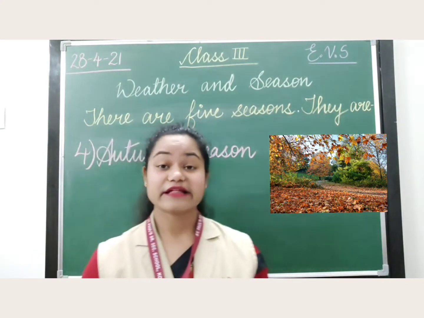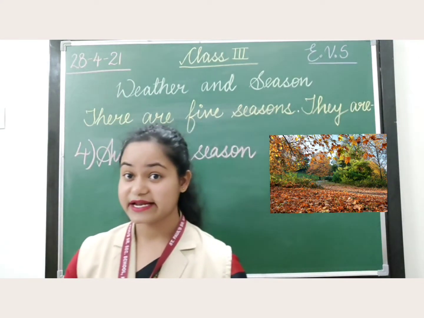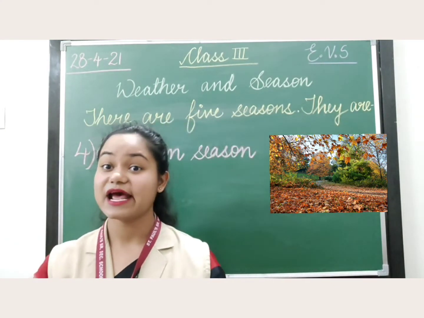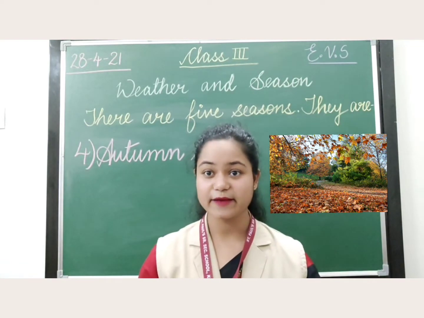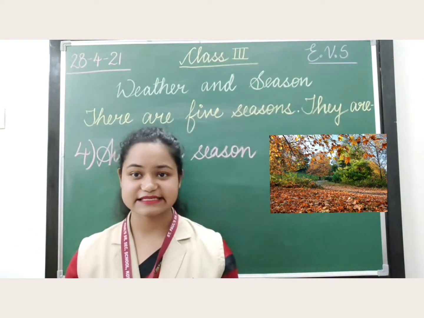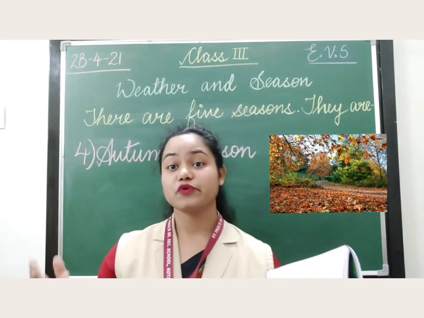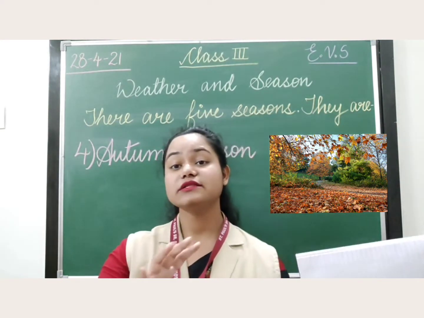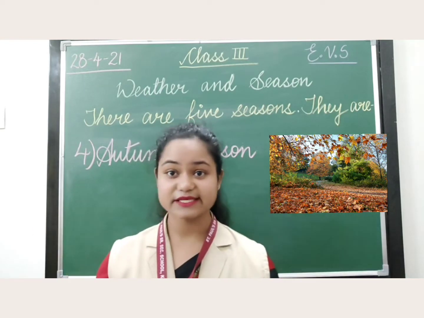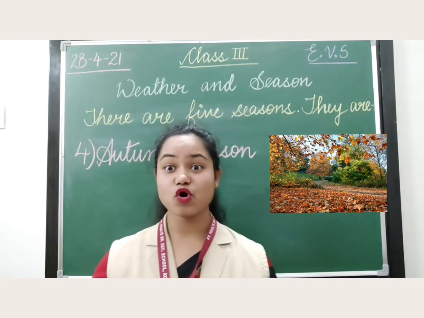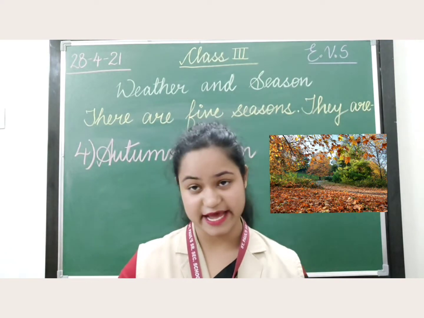Yes. So, this situation happens when autumn season is there. Okay? If you are having a nice garden at your home, you can see during autumn season, all the plants or the trees in your house will shed their leaves and you will get more waste leaves lying down.